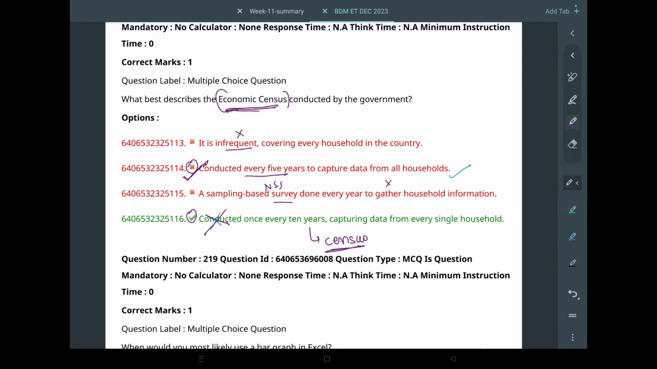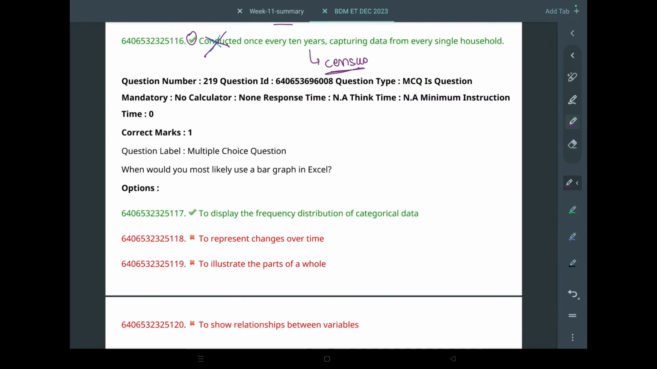Okay, so read the question carefully. If it had asked for census, then the D option would have been correct. But because it has asked for economic census, then B option is the correct option. Okay, so B will be correct. After that,